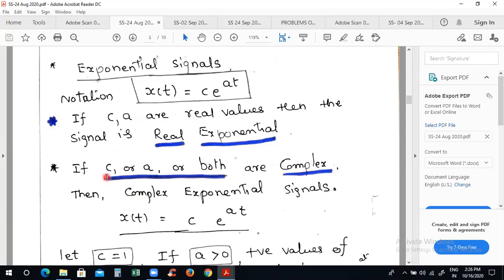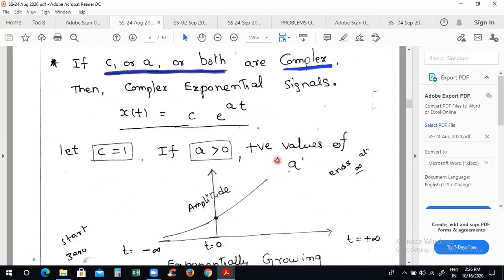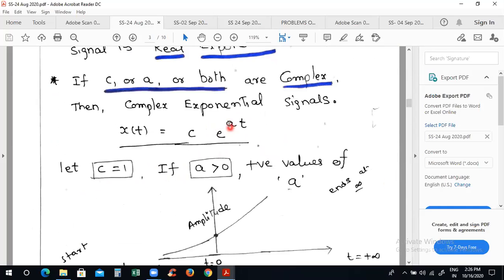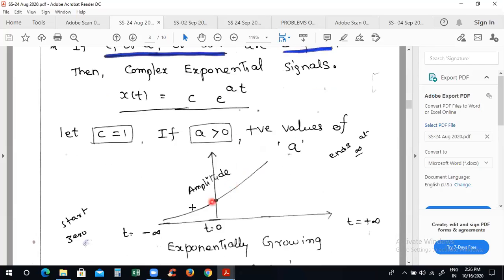Suppose consider C, small a and both. Okay, here we are showing all types as exponentials. For example, the first one is an exponentially growing signal. See, it is from minus infinity to infinity, the signal exponentially grows. Why? Because we are placing a as a positive value. a is more than 0. Okay, since we are in continuous time, if we take more than 0, automatically the signal keeps growing exponentially. It is not repeating its pattern. It contains only one type of information from minus infinity to plus infinity. Now we have to apply Fourier transform on this type of signal.